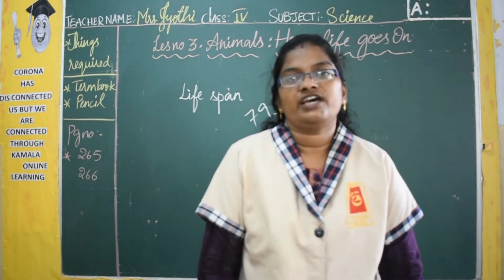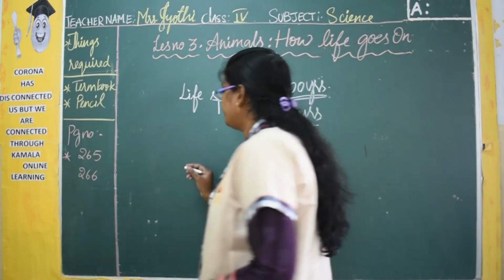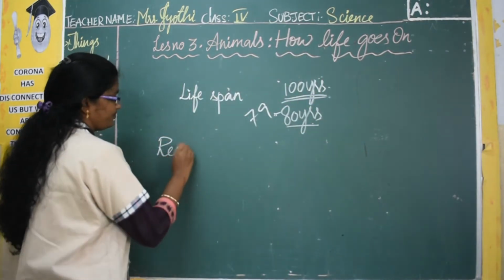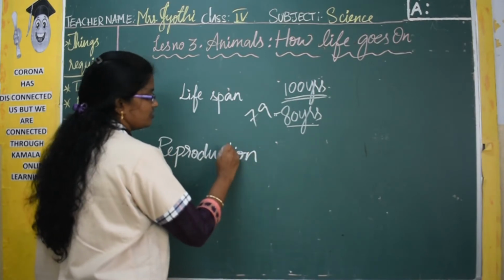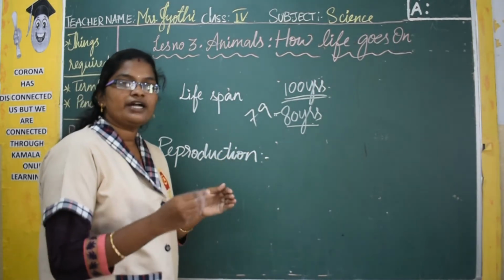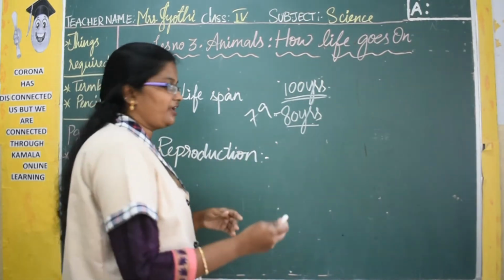So already we have learnt about this reproduction. What is reproduction? Nothing but producing their own kind.